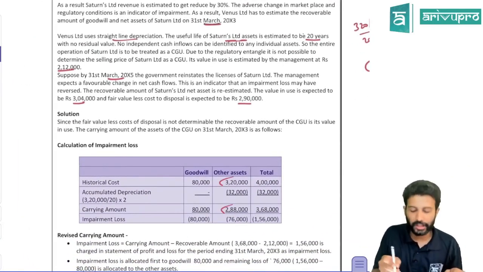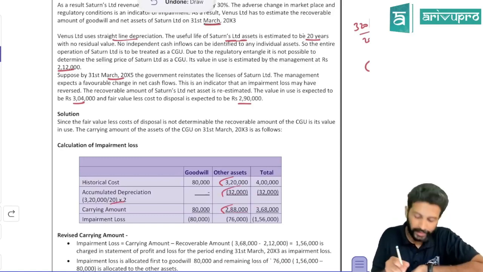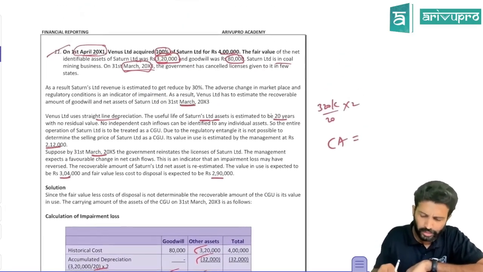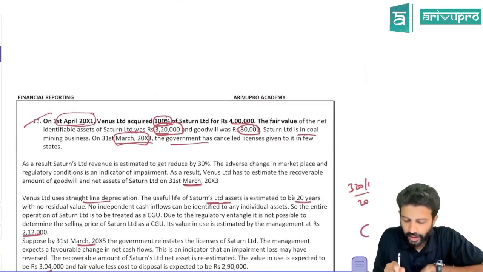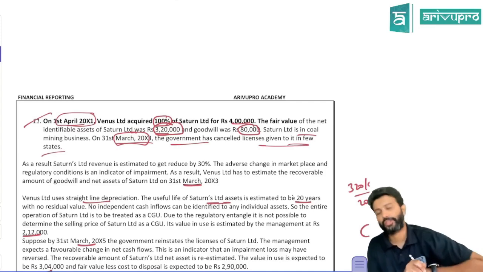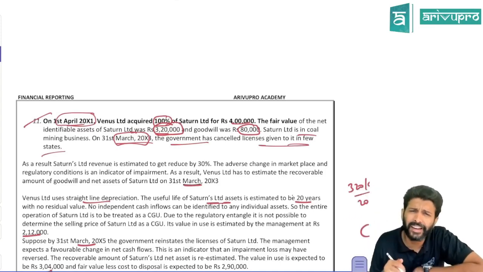This is your initial asset. 2 years they've depreciated and they've taken the carrying amount of other asset to be 2,88,000. 80,000 is goodwill value. That stays as it is. Maybe there was no impairment indicator. On 31st March 20x3, the government has cancelled license given to few states. Government has put some ban. I mean, there's an external impairment indicator.